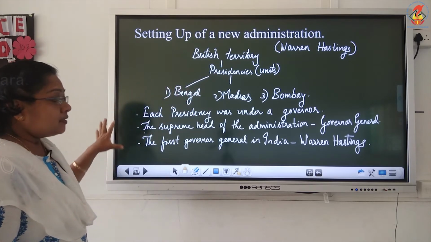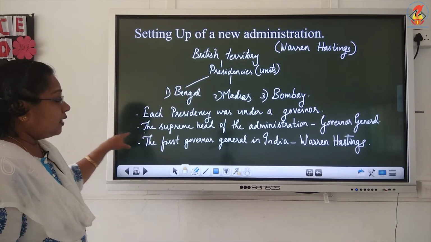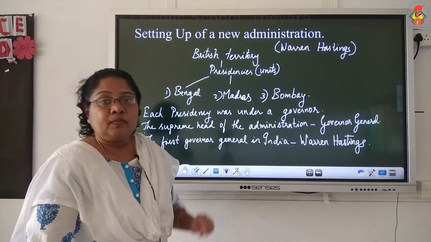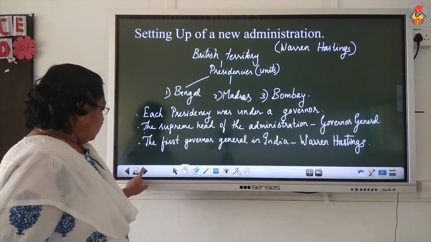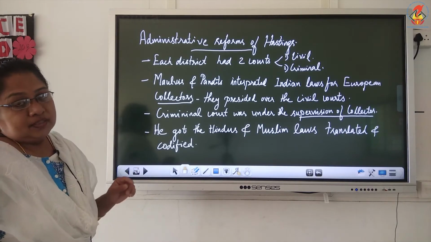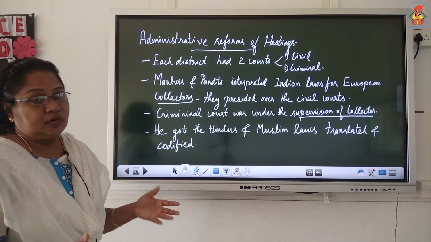All these governors come under the supreme head of administration, who is known as the Governor General. Warren Hastings was the first Governor General in India, and Bengal, Madras and Bombay were under his control. So what are the measures that he adopted? Now, the administrative measures that Warren Hastings introduced in India.